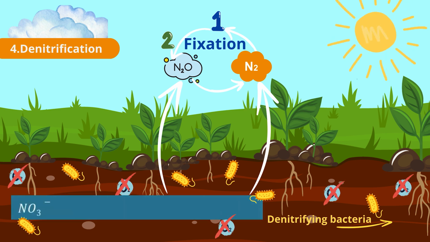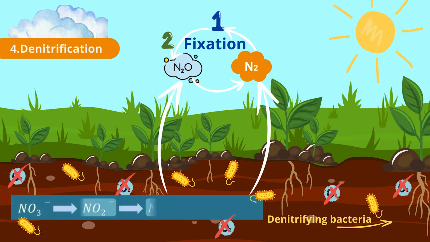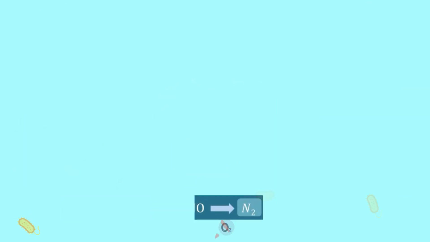The resulting nitrous oxide or elemental nitrogen is then released into the air. It can then be fixed again by bacteria, for example, and the nitrogen cycle starts all over again.